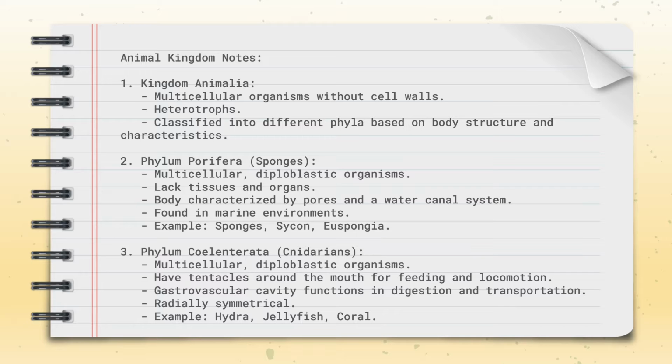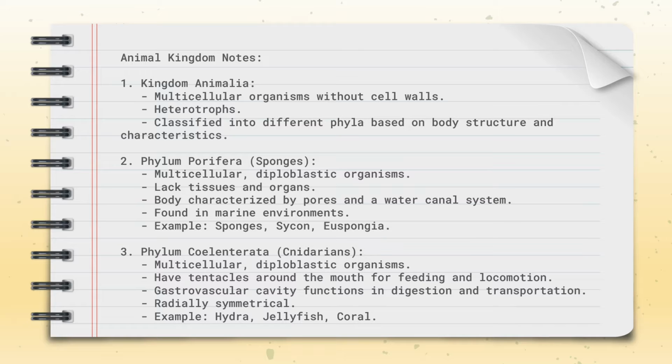First phylum, Porifera, which are called sponges as well. Multicellular diploblastic organisms, lacking tissues and organs, with a body characterized by pores and a water canal system, found in marine environments. Examples: sponges, Sycon, Spongia. Phylum Coelenterata or Cnidarians: multicellular diploblastic organisms that have tentacles around the mouth for feeding and locomotion. The gastrovascular cavity functions in digestion and transportation. Radially symmetrical. Examples: Hydra, jellyfish, coral.